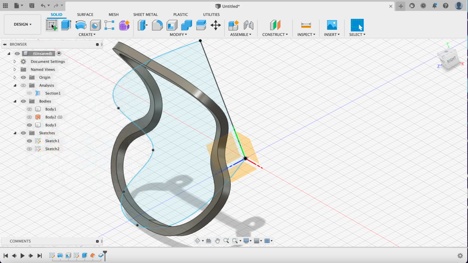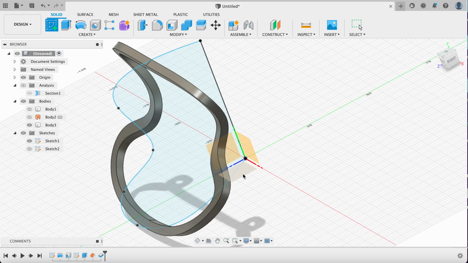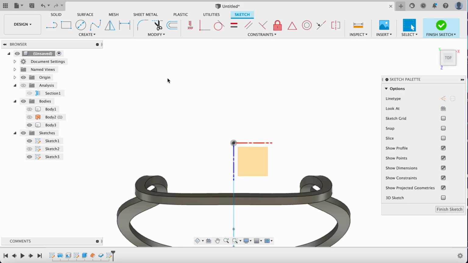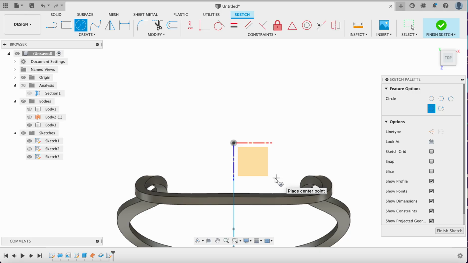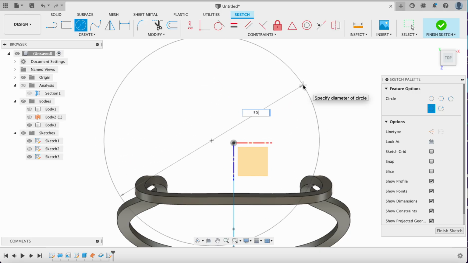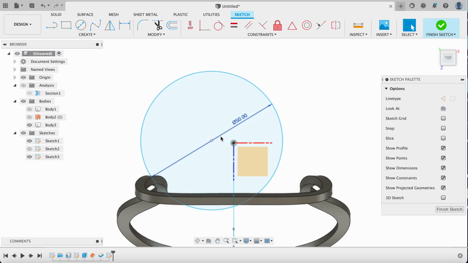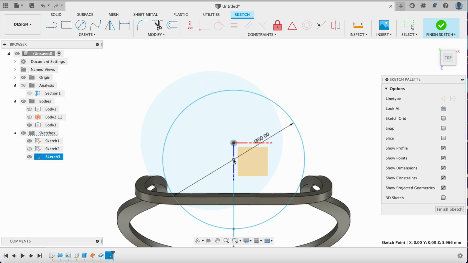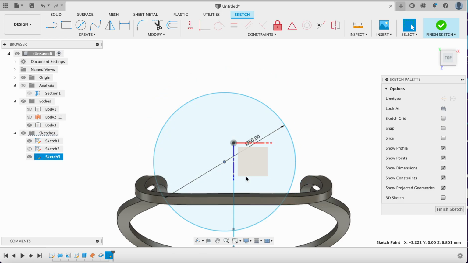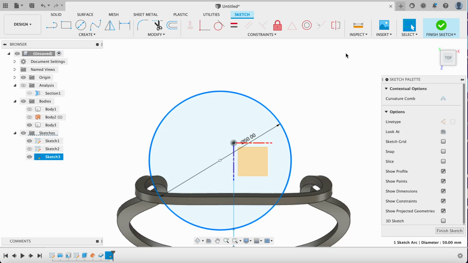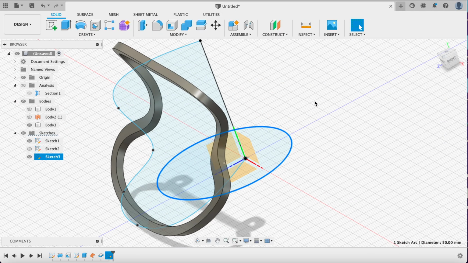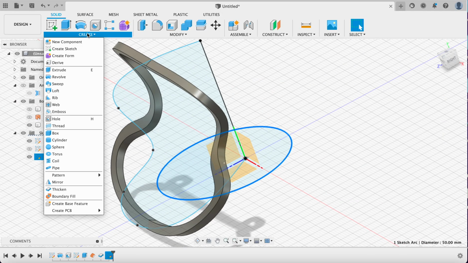And I'm going to make a sketch. The sketch I want to make is actually on this bottom plane. And this is the first time that we're making an axis that isn't just a straight line. We're going to make a circle as an axis. And I'll make this 50, but it can really be any size that you want it to be because it will follow this path more or less, and you'll see how. And you can change that, again, if you don't define it fully. So we can say, hey, I'll move this over and it'll change with us. So we'll say finish sketch, and now we're going to go into the patterns.